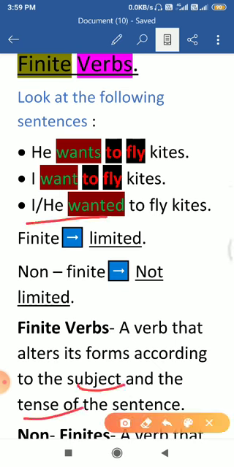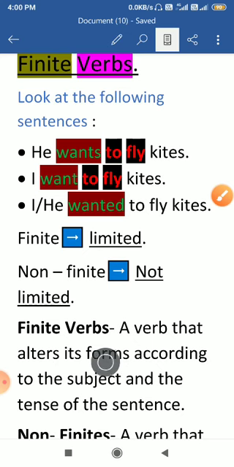In the last sentence you have seen that we had to change the tense of the sentence. That is why the verb changed its form into the second form. Now from simple present tense we had to use simple past tense, so we changed the form of the verb. So you have seen that finite verbs are the verbs that change their form according to the subject and tense of the sentence.